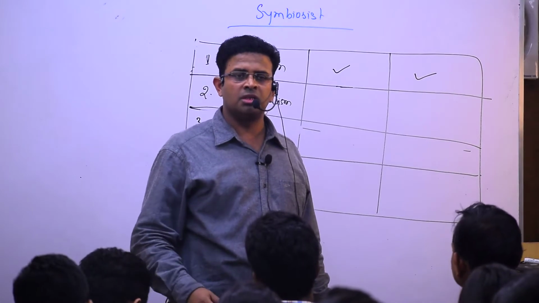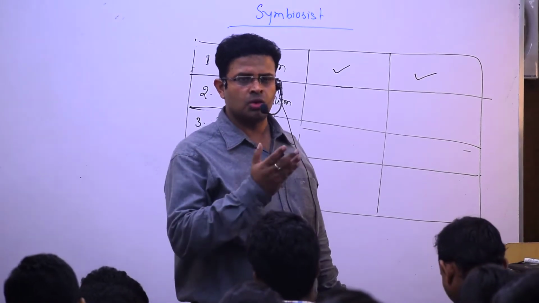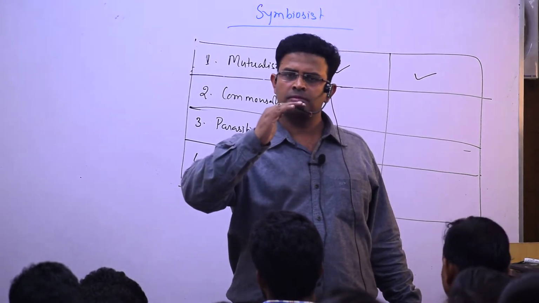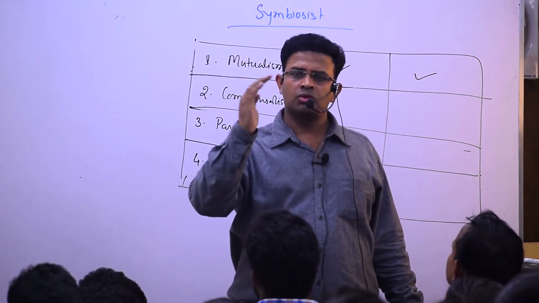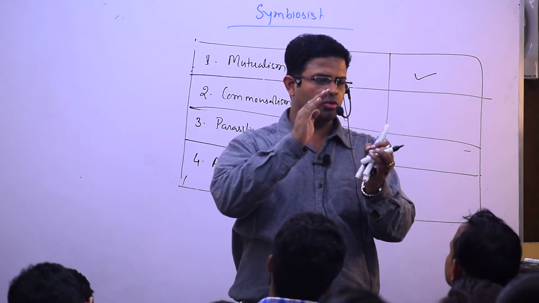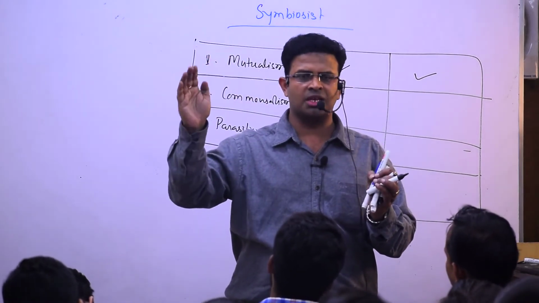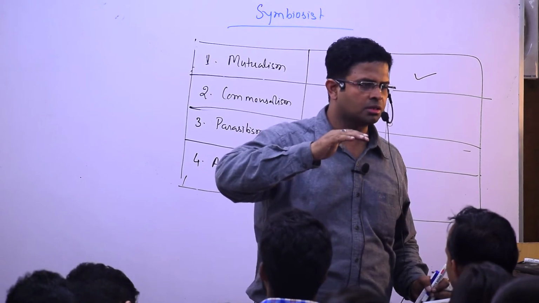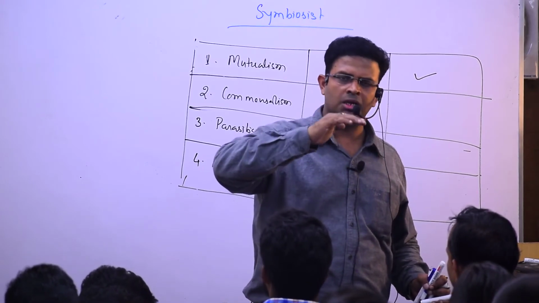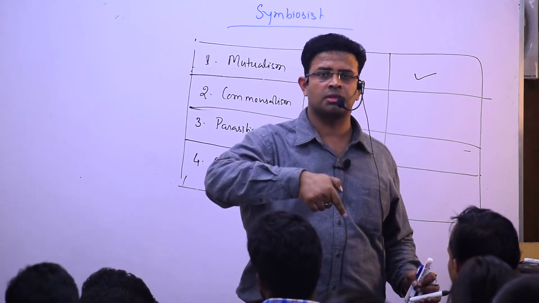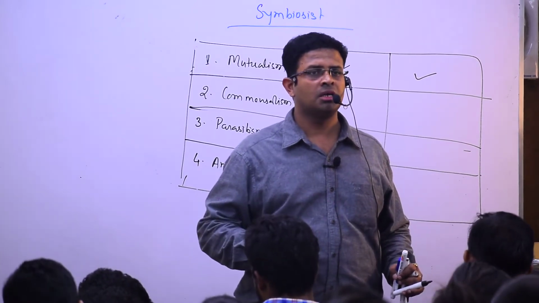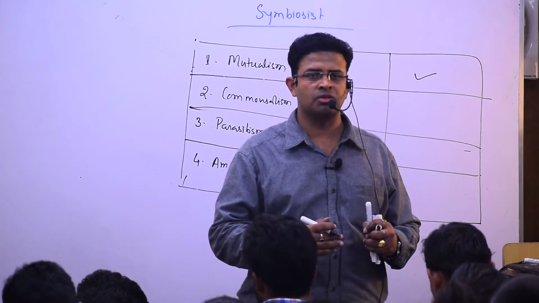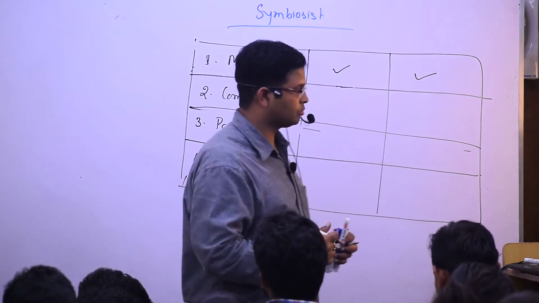Understood? Similarly, coral polyps need food. Then algae comes. Algae needs shelter to stay somewhere, so the algae comes and sits on the corals. So the coral has got the shelter, but the algae makes food for the corals. So both are benefiting. This symbiotic relationship is known as mutualism.